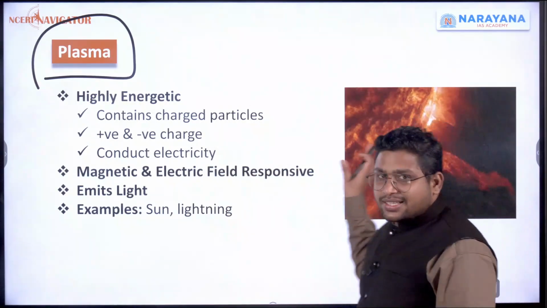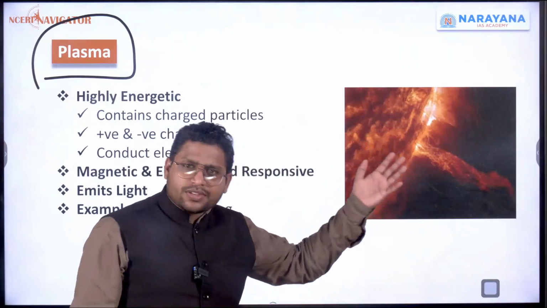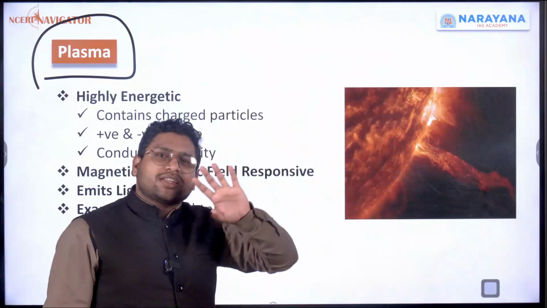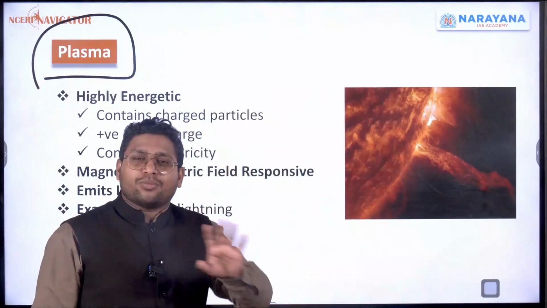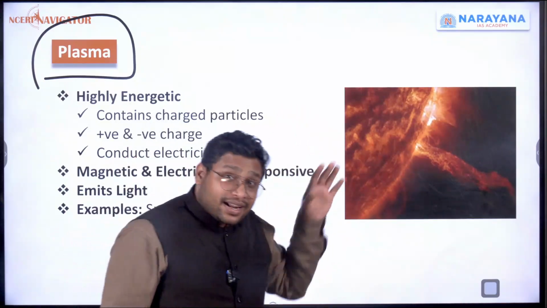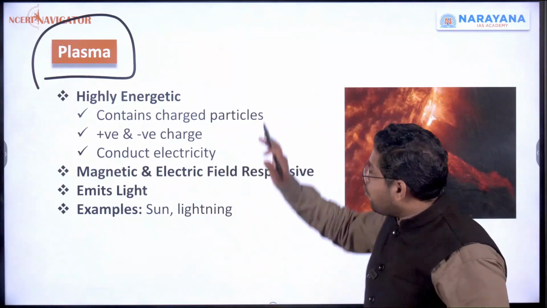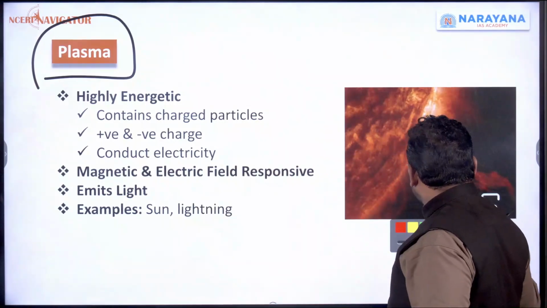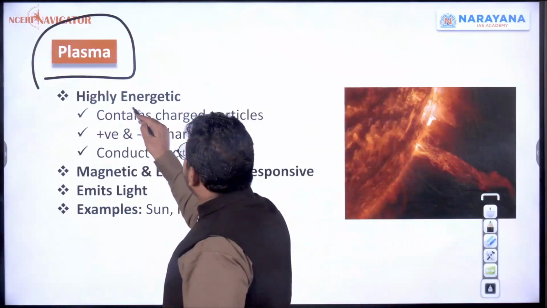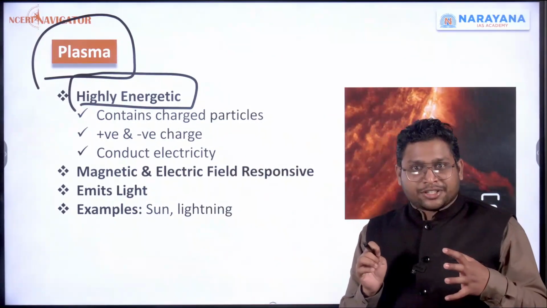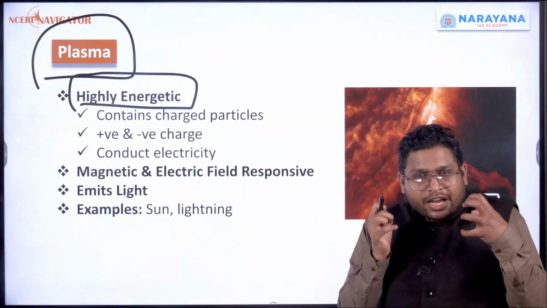This is the image of the sun. All this thing is not in gas form, not in liquid form, not in solid form. Rather, it is in plasma state. So, what is plasma state? It is a state of matter when it has very, very high energy. We have given a lot of temperature, a lot of heat energy. So energy is very high over here.